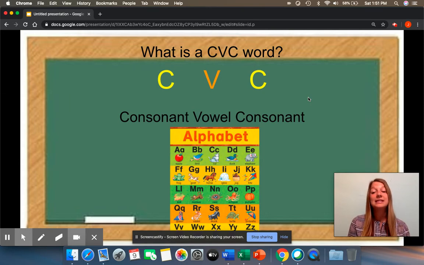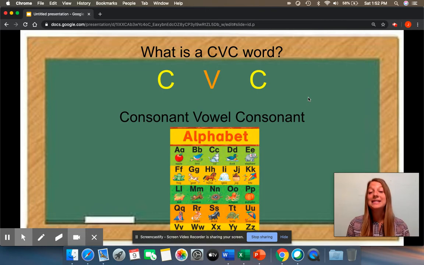Now let's review what a CVC word means. The C in CVC stands for consonant, and the V stands for vowel. Who can tell me the 5 different vowels in the alphabet? Let's review them. A, E, I, O, and U. Say this along with me. A, E, I, O, and U.